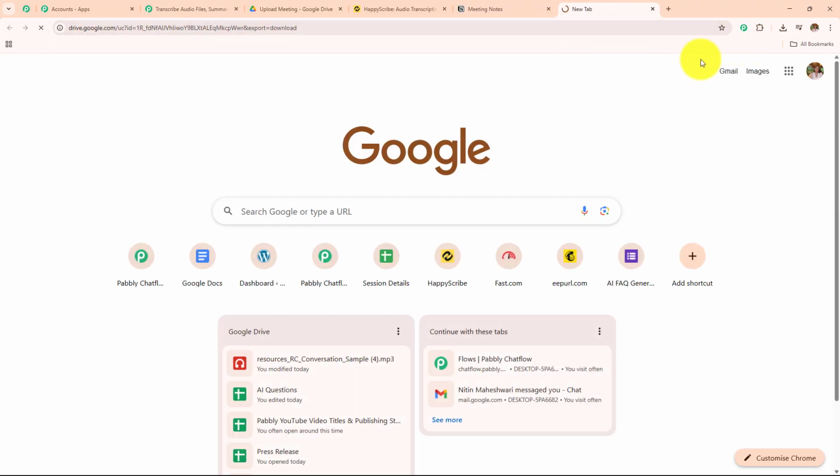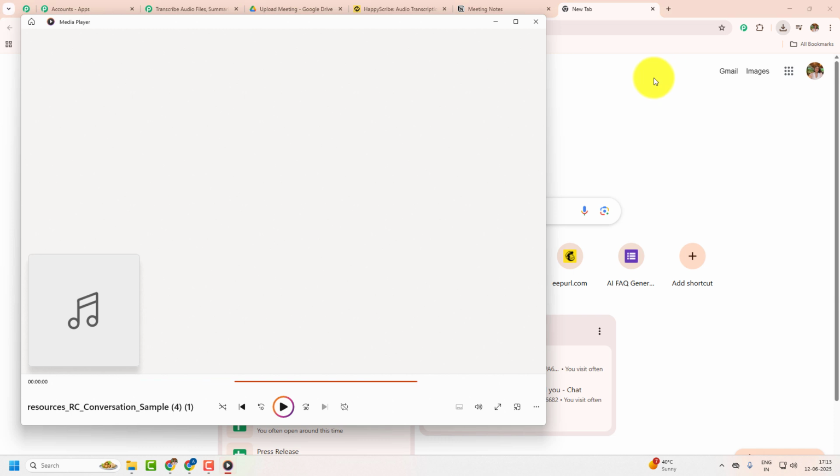Let's check whether it is the same file or not, and here it has been downloaded. It is the same file. I'm going to open this.